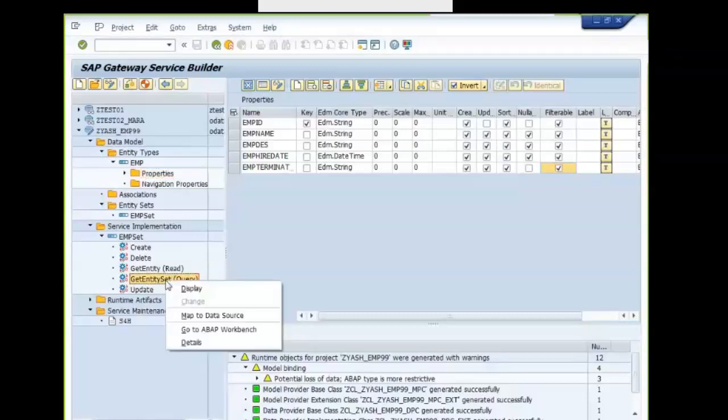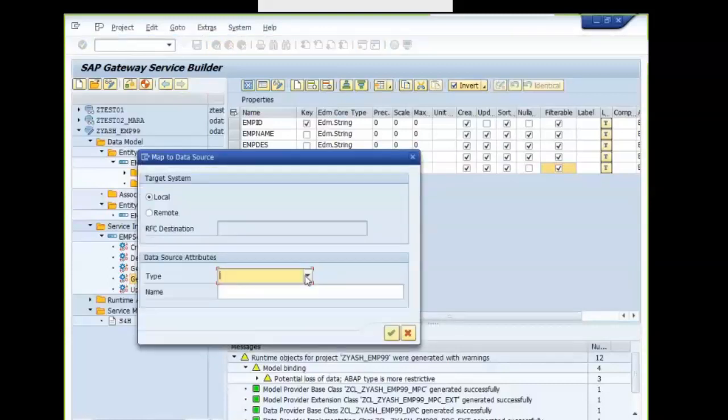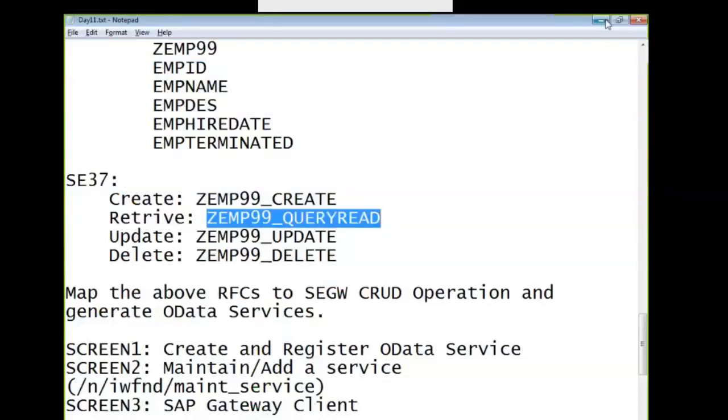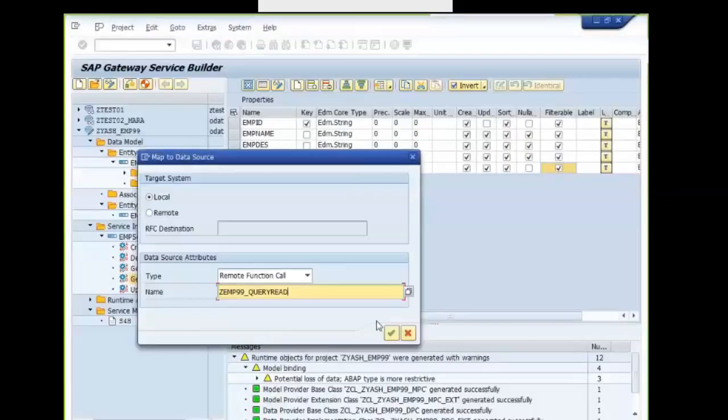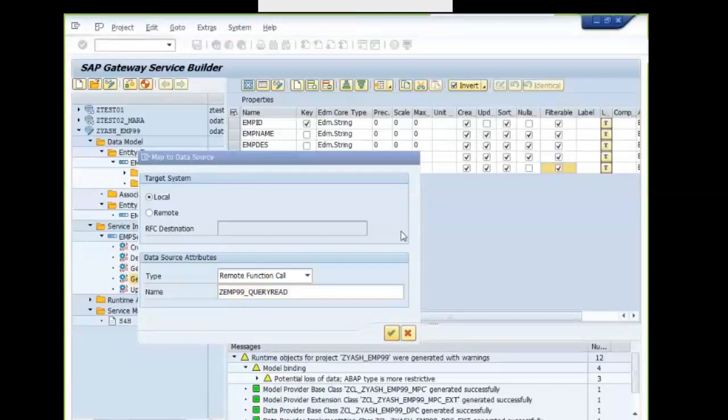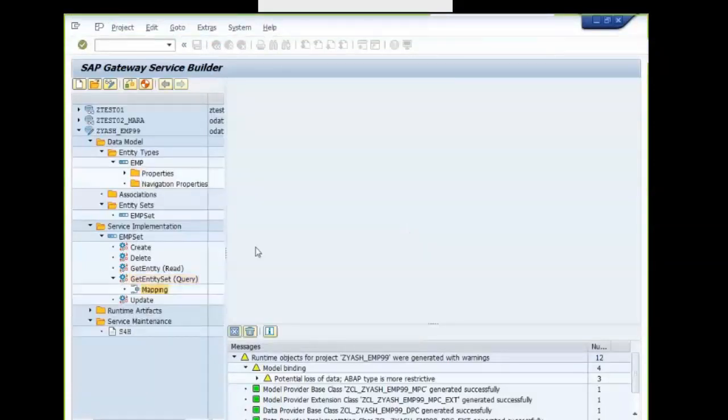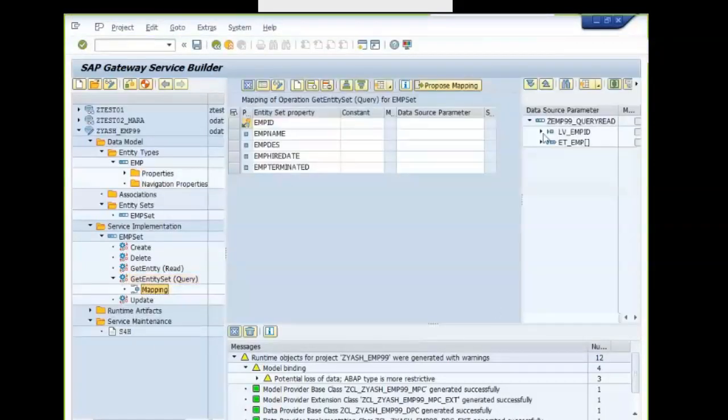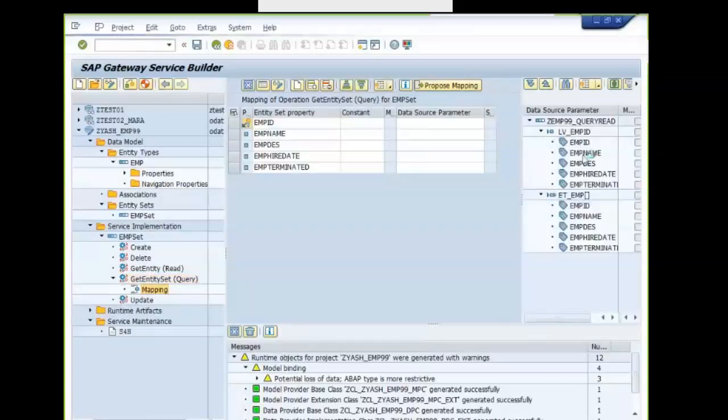I'm mapping the CRUD operations. I start with the query operation. Right click on the query, get entity set, map to data source, remote function call, and this is the RFC for both query and read. So for query, we are reading all the records from the database, from the RFC.